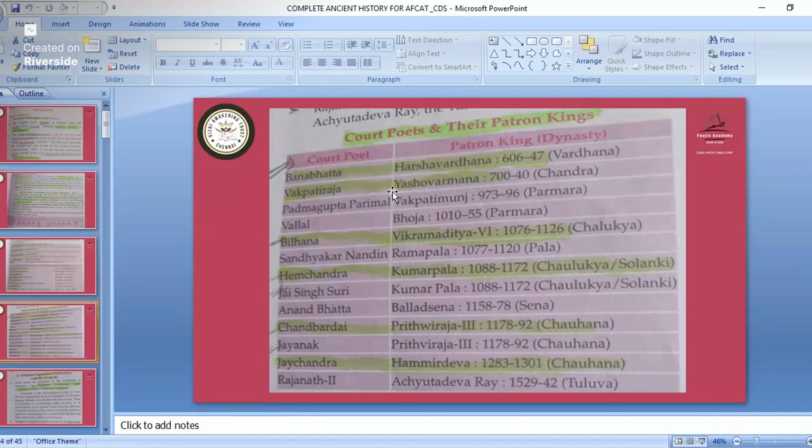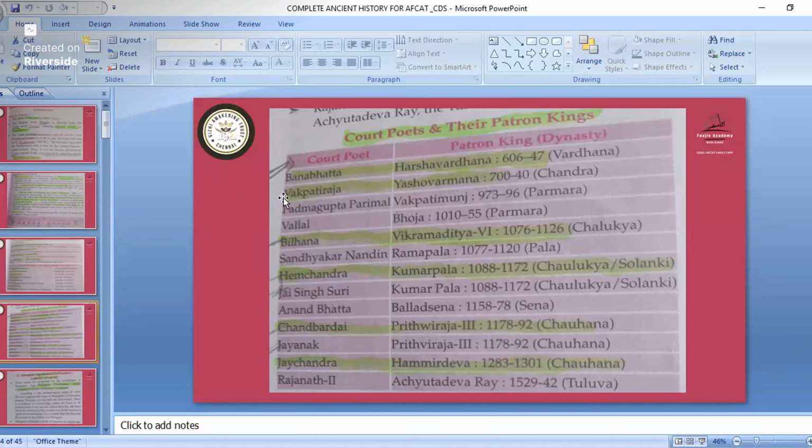Who were the court poets during Harshvardhana's reign? Questions might be asked like which ruler had the court poet Bhanvatta. So you must remember all of this, but the important points I have marked, so just go through that.